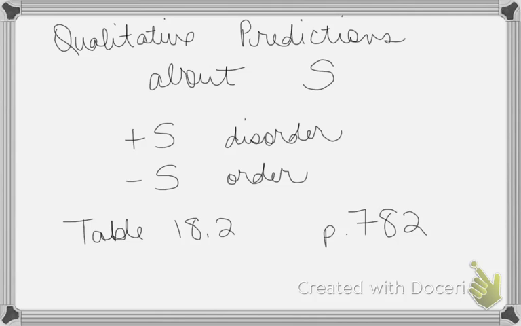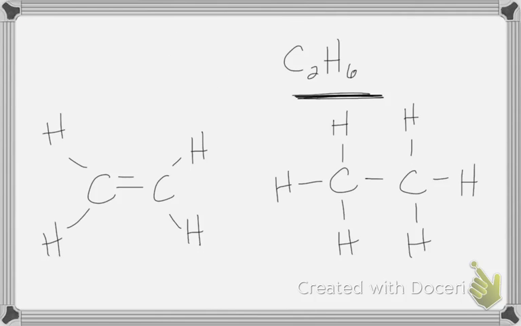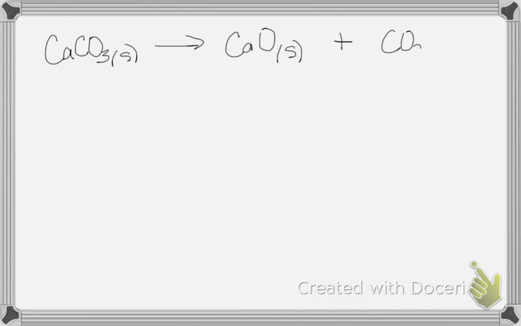If we look at that table, I've given you some things to look at for is entropy increasing or decreasing. Now, let's look at a chemical reaction. Calcium carbonate solid. When you heat that, y'all, it'll decompose into solid calcium oxide and CO2 gas.